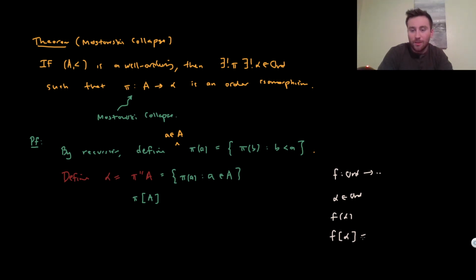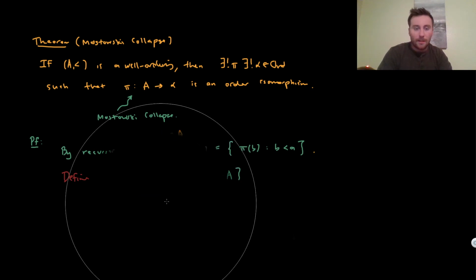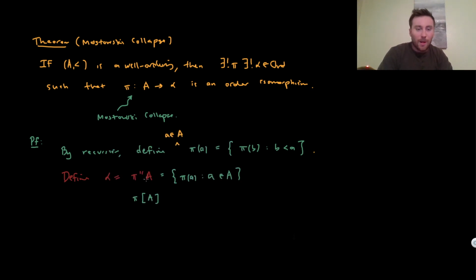So we don't want to use this as the pointwise image because this can be very easily confused with just the image of alpha under F. And so what we use instead for this is the quotation marks, just to really make it clear that we're not talking about the image under F of our ordinal alpha, but we're thinking about alpha as a set of stuff, and we're looking at the output of all the stuff inside of alpha. Okay, a little bit of a digression, but again, that's why we tend to use these quotation marks.